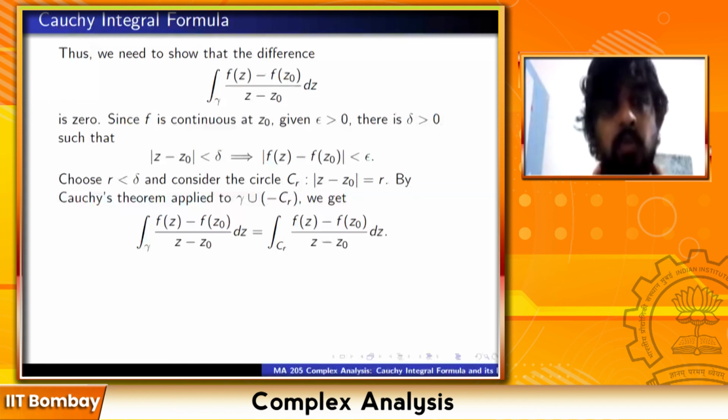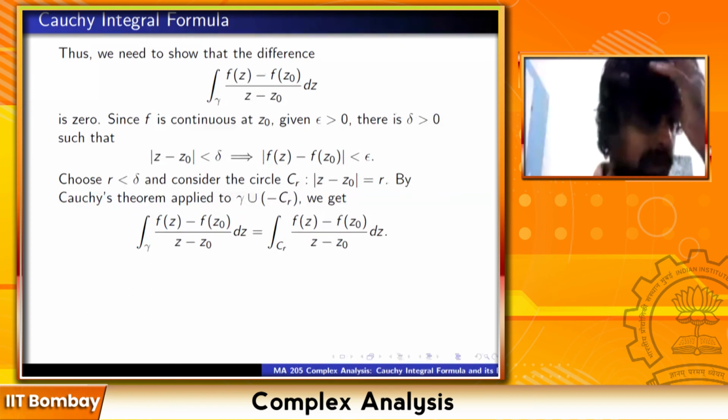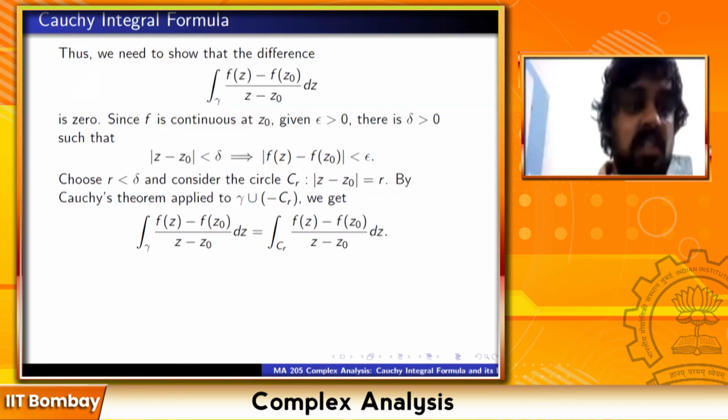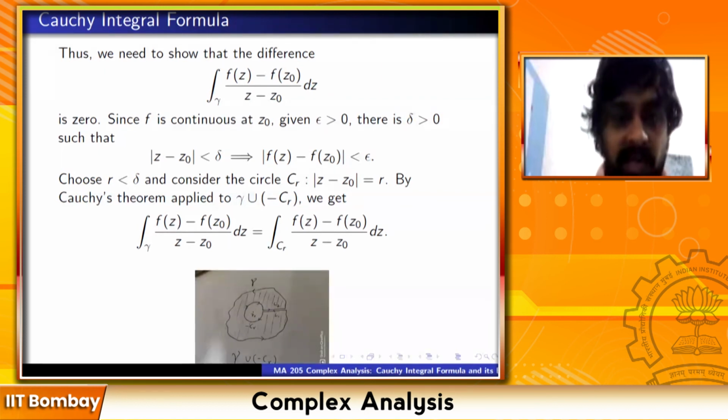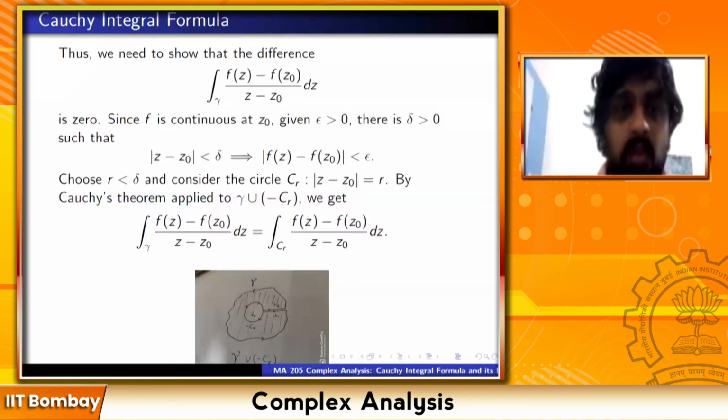Incidentally, what you are saying is true. You can define it, but that is something we will discuss 2-3 lectures from now, when we discuss singularities of functions, and then you will see that this can actually be made into a holomorphic function. But right now, we don't need to do any of that. Just the Cauchy's theorem that we have proved allows us to conclude that integration along gamma is integration along CR. I hope this argument is clear.